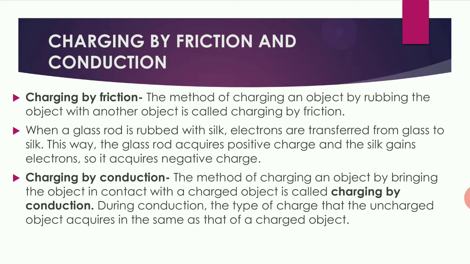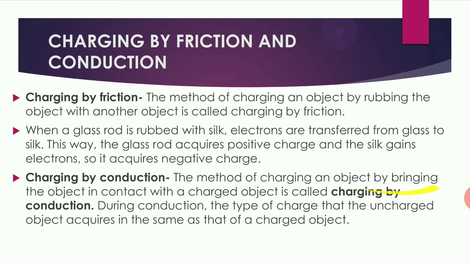For example, when a glass rod is rubbed with silk, electrons are transferred from the glass rod to the silk. In this way, the glass rod acquires a positive charge and the silk gains electrons, so it acquires a negative charge. So charging in this way is called charging by friction, when one object is rubbed over another object.